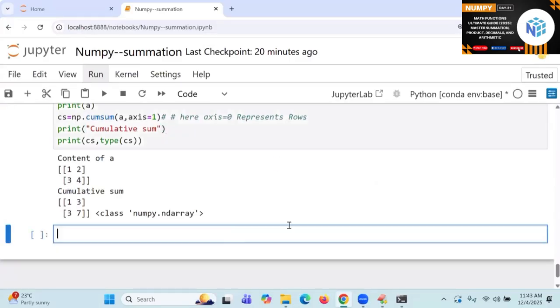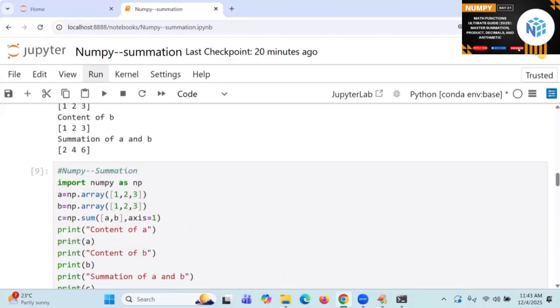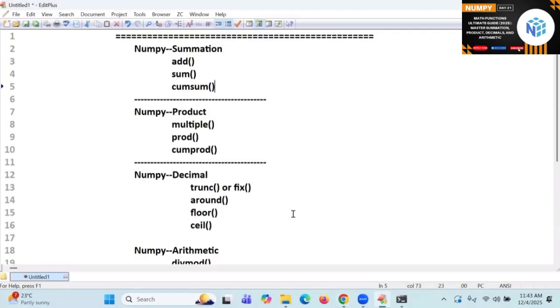So this is related to which concept? Cumulative sum. How many varieties of sums are there in front of you? Number 1, adding. Number 2, sum. Adding will be done on 1D, 2D, element wise addition.